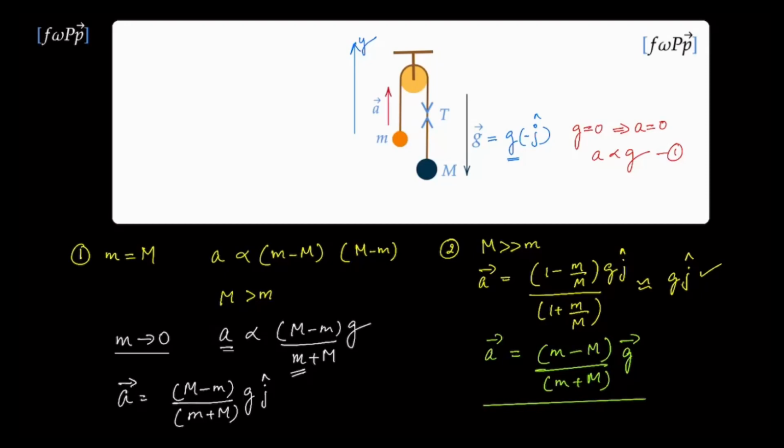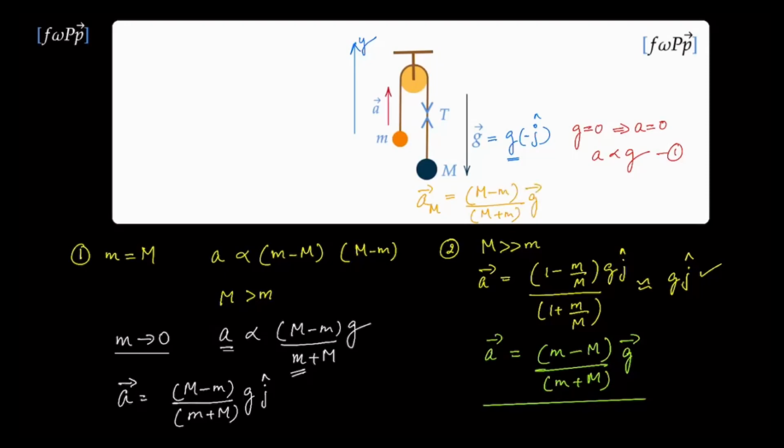How would this acceleration look for the capital M mass? So if you were to write the acceleration of the capital M mass, you would use the same expression, but the acceleration first has the mass of the object we are writing about, and therefore this would look like its own mass minus the other mass divided by the sum of the masses into the vector g.